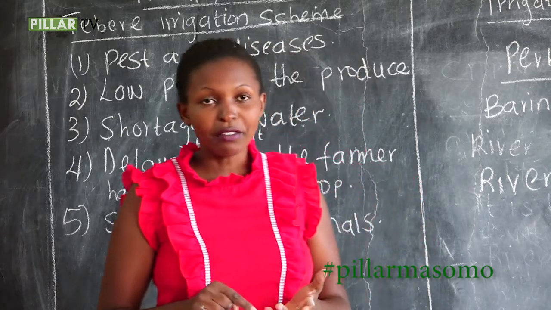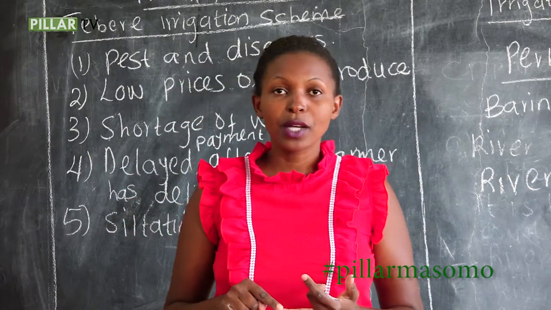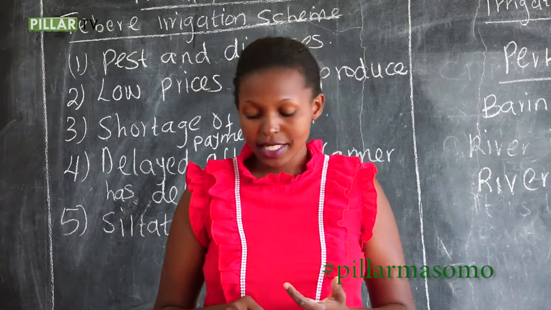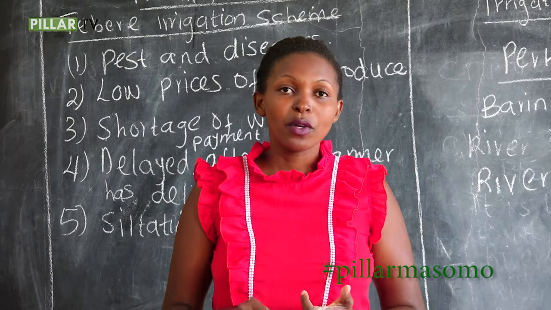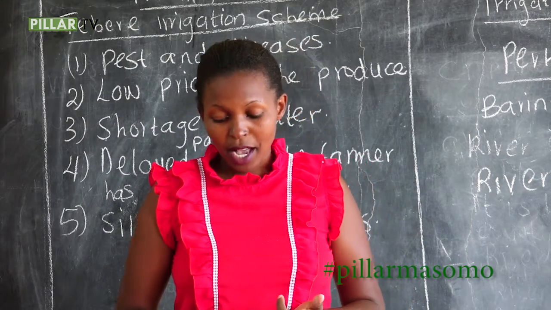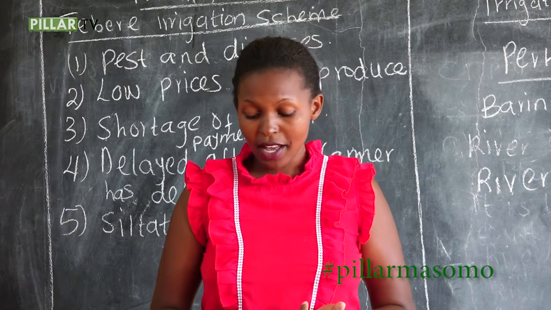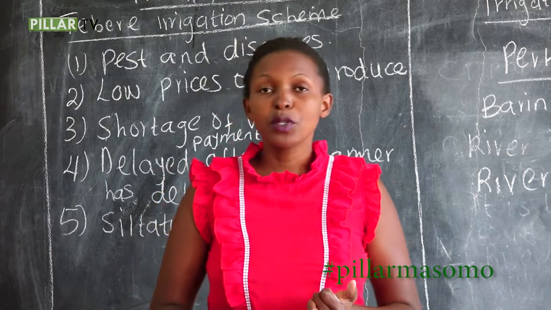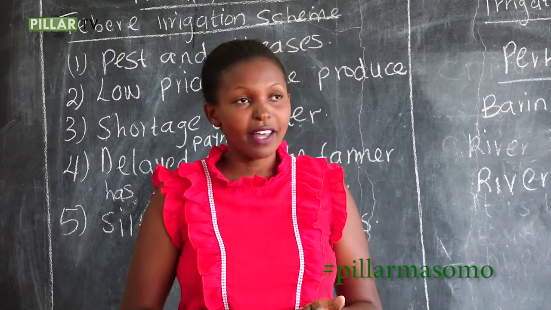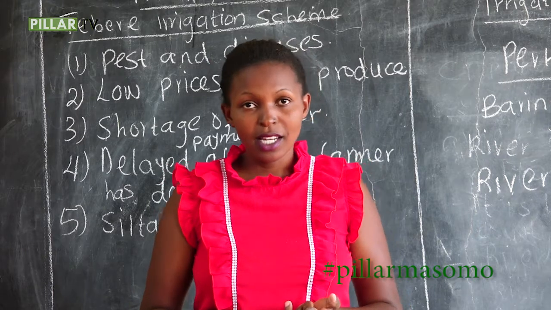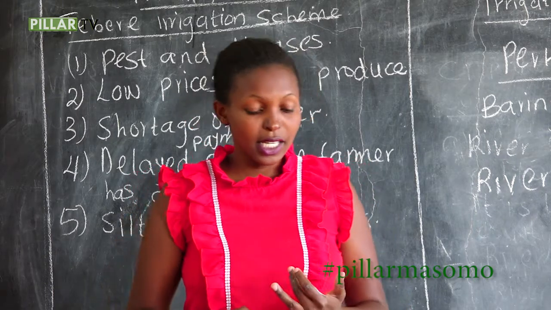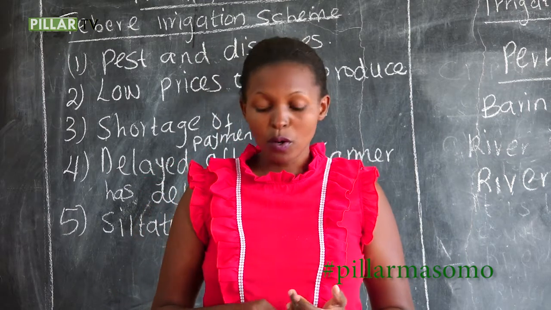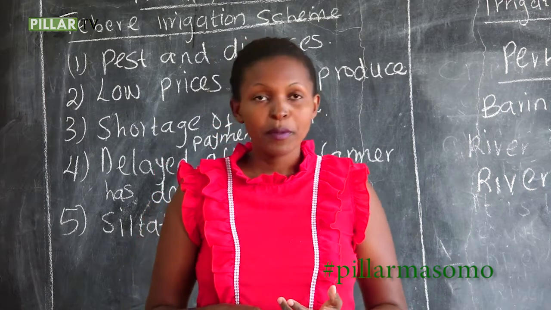After growing seed maize, they sell it to Kenya Seed Company, and they are paid a good amount of money. That is the reason they abandoned the other crops. This has made the majority of the farmers reduce the area occupied by the other crops. So the main crop grown there is seed maize. And why do they grow it? They grow seed maize because they sell it to Kenya Seed Company.